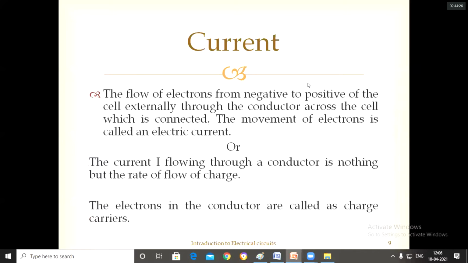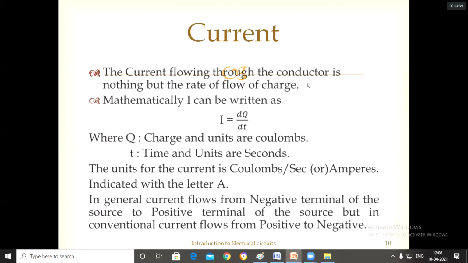The flow of electrons when you apply external force is nothing but the current. Current is indicated by the letter I and is measured in amperes. Mathematically, current is the rate of flow of charge, so I equals dq by dt. The unit is coulombs per second, or amperes.